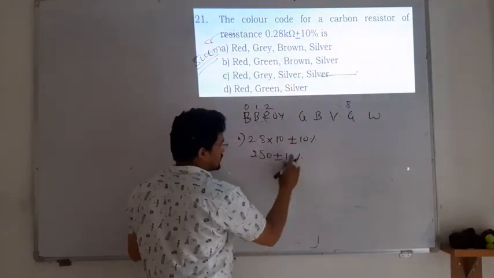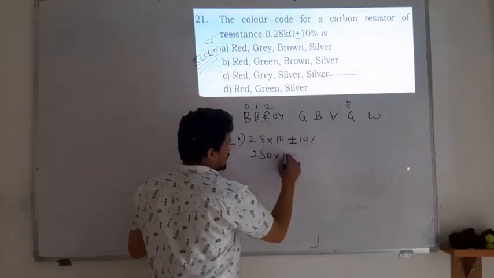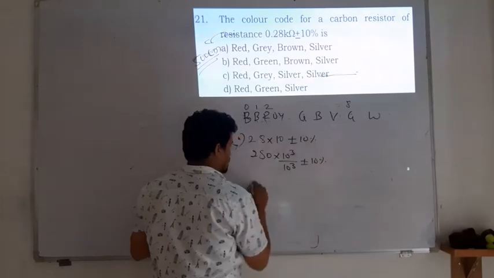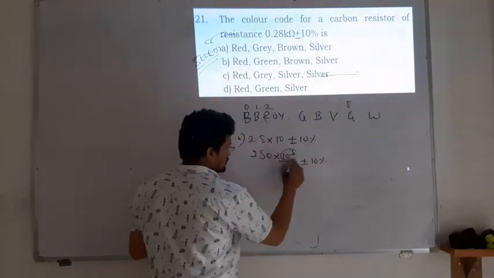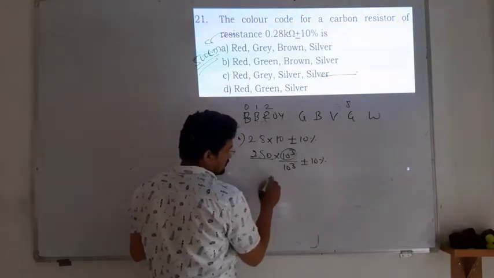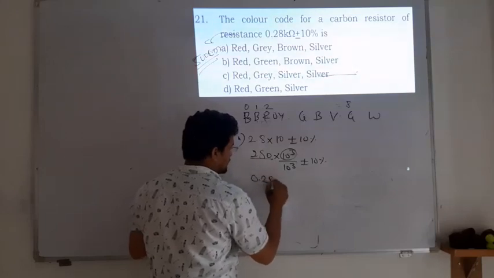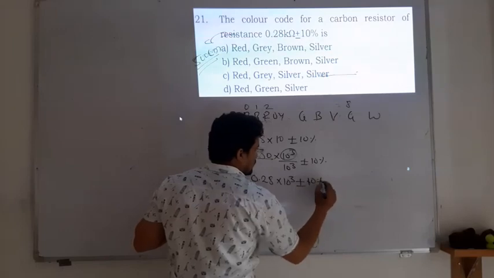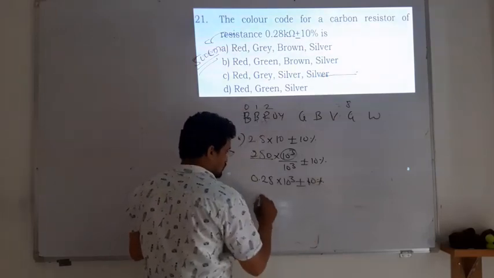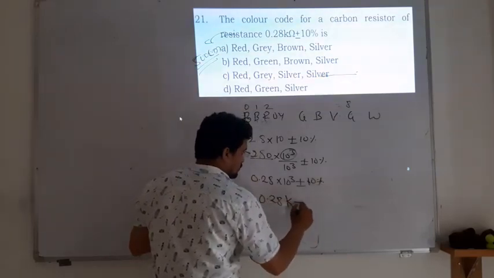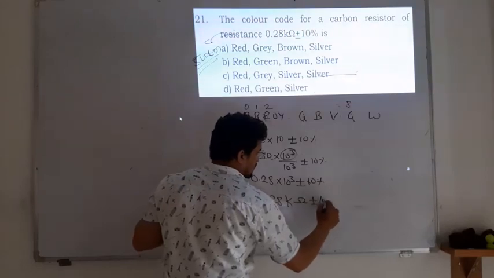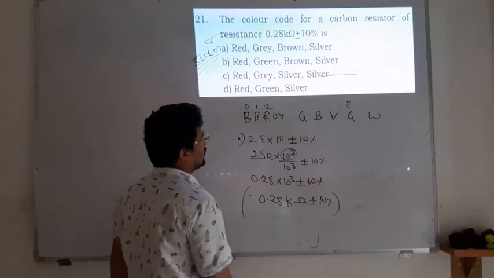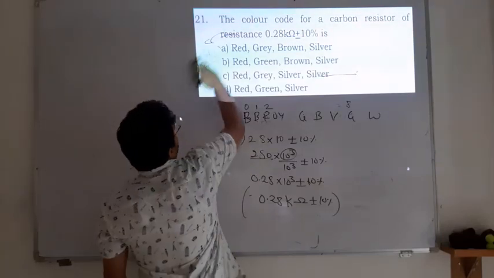So I will just convert here. I multiply by 10 to the power of 3 and divide by 10 to the power of 3, so this number is divided by 1000. It becomes 2.8 multiplied by 10 to the power of 3, plus minus 10%. So 0.28 kilo ohm, plus minus 10%. Only the first option gives you the answer, so option A is correct.